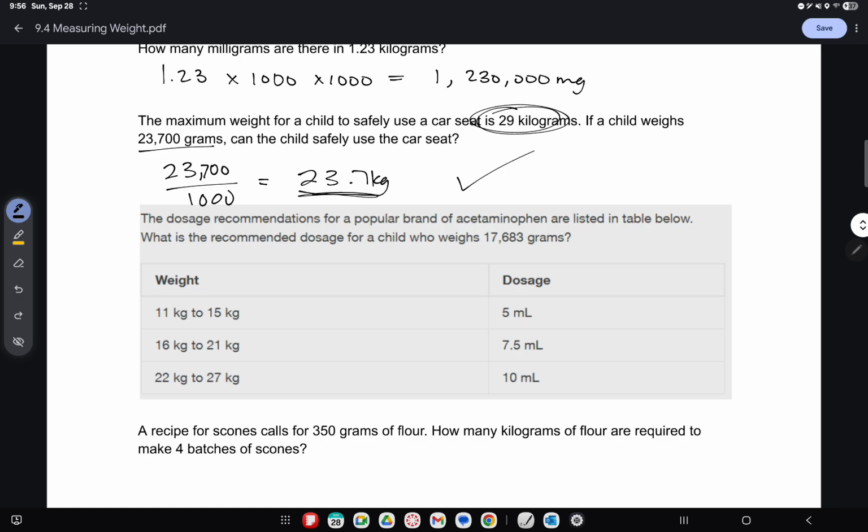All right, let's look at maybe some medicine. So the dosage recommendations for a popular brand of acetaminophen are listed below. What is the recommended dosage for a child who weighs this much in grams? Well, all of these are in kilograms. So if I just divide the grams by 1,000, I get 17.683 kilograms. And now I can figure out which one it fits in. So 11 to 15, 17 is higher. 16 to 21, it fits into that one. So the recommended dosage would be 7.5 milliliters.